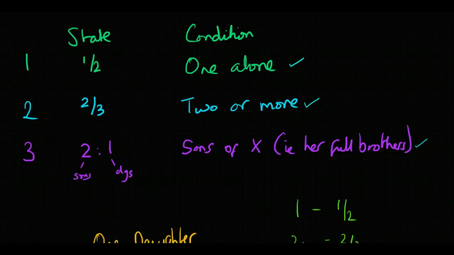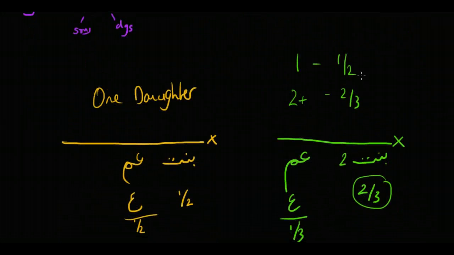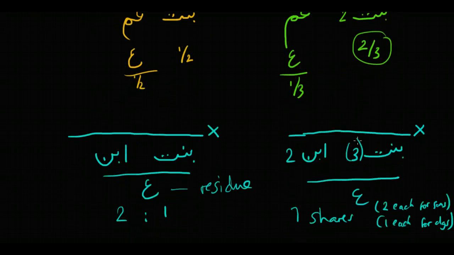And it's not a case that all the sons together get twice the share of all the daughters. So in this case, we're not saying that these two sons get twice the share of these 3 daughters. We're saying that each son gets twice the share of each daughter, and that's an important point to remember.